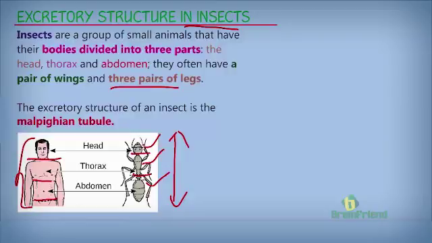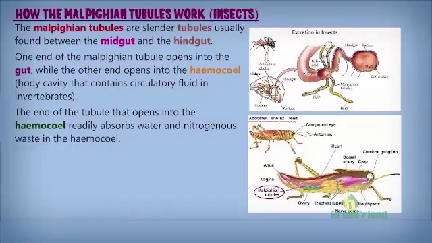The excretory structure used in insects is known as the Malpighian tubule. Malpighian tubules are simply slender tubes that are found between the midgut and the hindgut of the insect. This area is our Malpighian tubule, as we can see here.